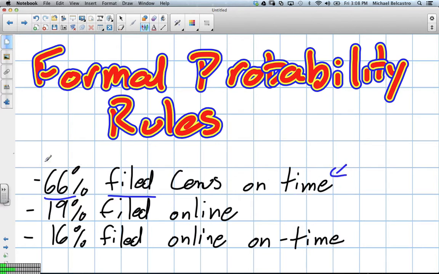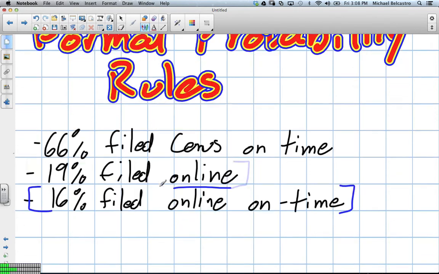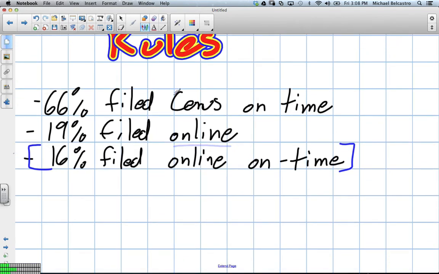Okay, so here's one category in itself, right? And we'll make a Venn diagram, hopefully to help us out with that. 19% filed online. That's a category in itself. And then this would be considered like a subcategory. 16% filed online and on time. So let's try to figure this out. I can draw three different diagrams of this.